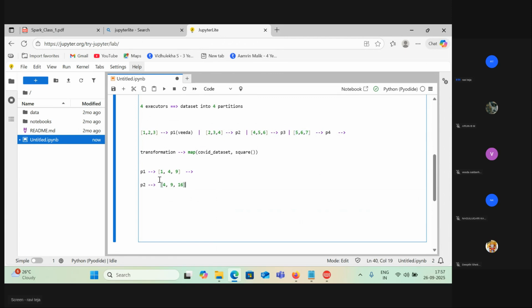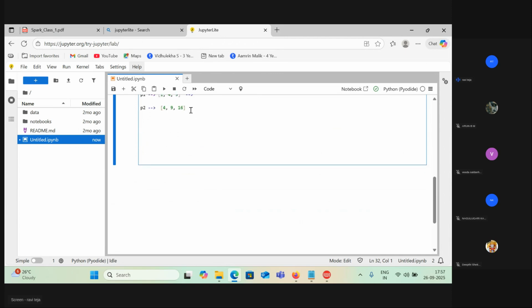Okay, but Veda, when you are answering this question, do you require the data from the other data sets, other partitions? No, right? Because you're just doing the mapping. You have a partition and you're just going with a simple map function, and for a map function, you don't need to go to the other partitions and see what's happening there. Okay, fine, perfect. Now let's go with one more example.